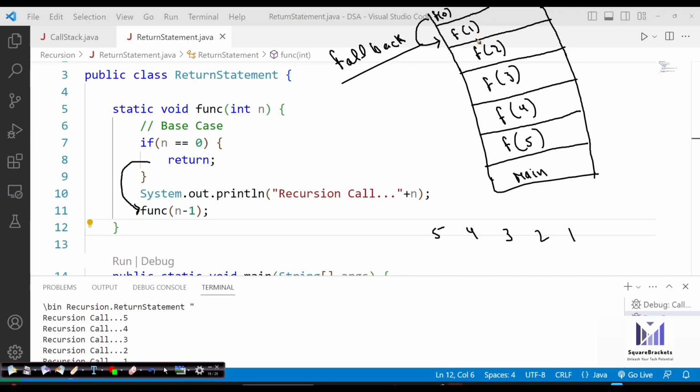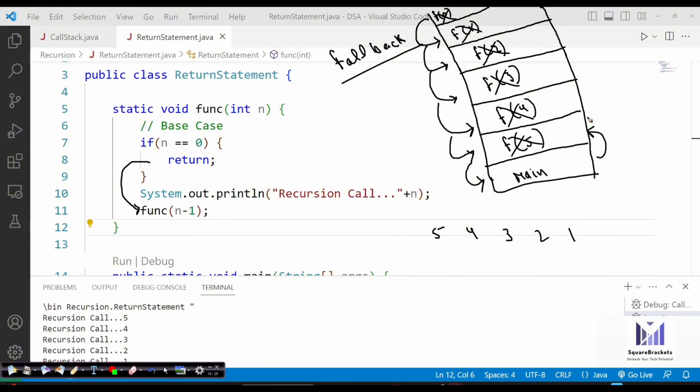So n becomes 1. Now it keeps on returning and keeps on doing fallback. Okay, so fallback means it clears out the stack. It pops all the calls one by one, because whenever there is the return statement, it will immediately get out of the stack. So this is how it works.